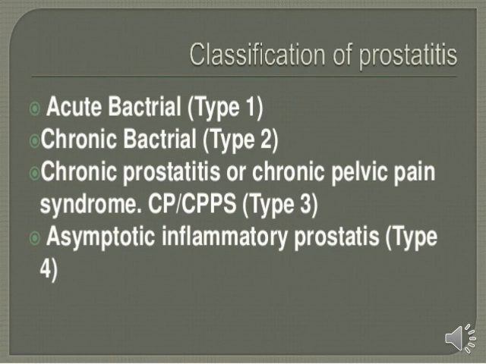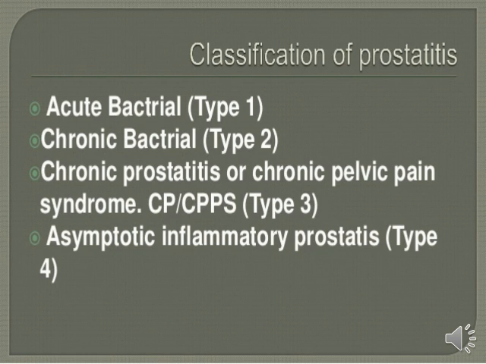So what is acute bacterial prostatitis? The responsible factor is bacteria, and the initial period of the prostatitis condition comes under acute bacterial prostatitis. Okay students, now chronic bacterial prostatitis: here also the responsible factor is bacteria, but the period of prostatitis is much longer, a very long duration of the prostatitis condition. So it comes under the chronic condition of prostatitis.